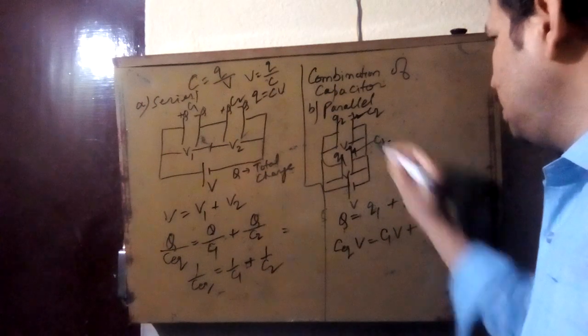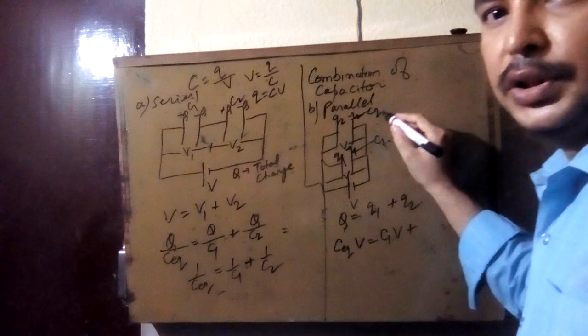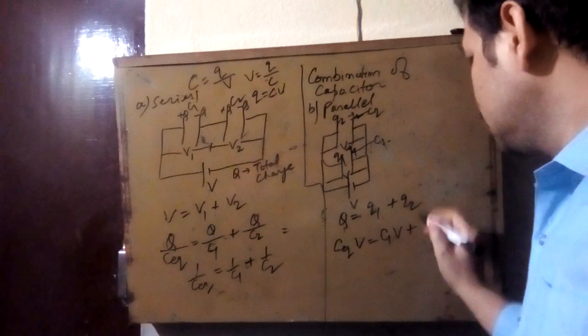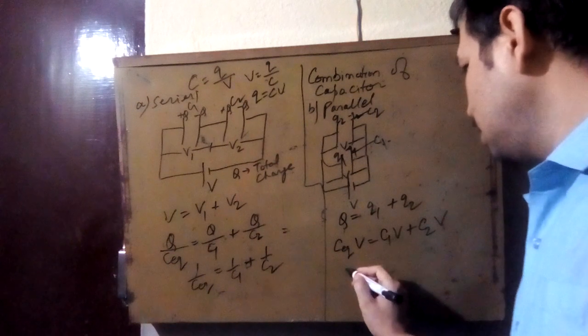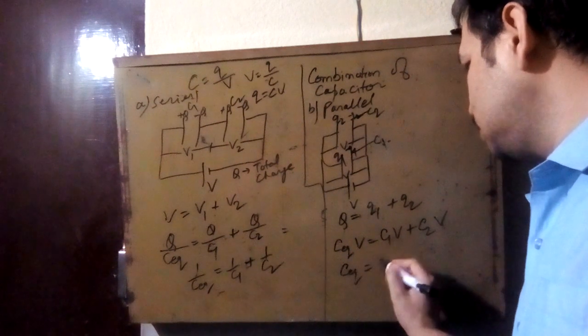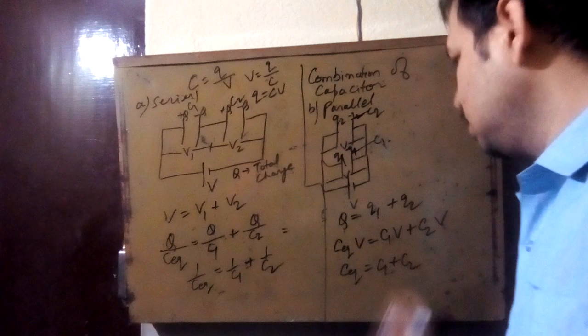V. Q2 is C2 into V. So you can see, student, V is common, so C equivalent is equal to C1 plus C2.